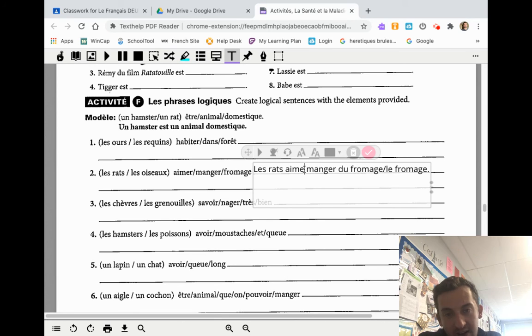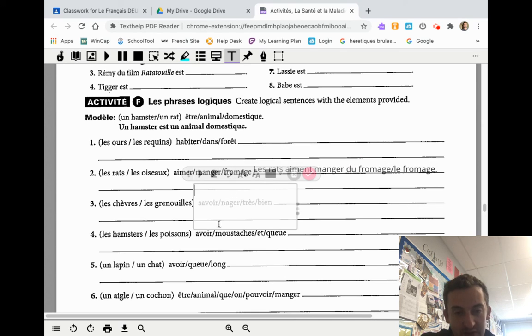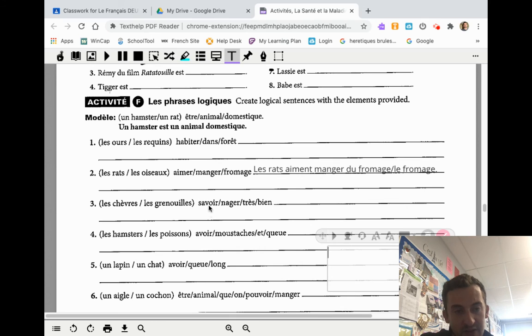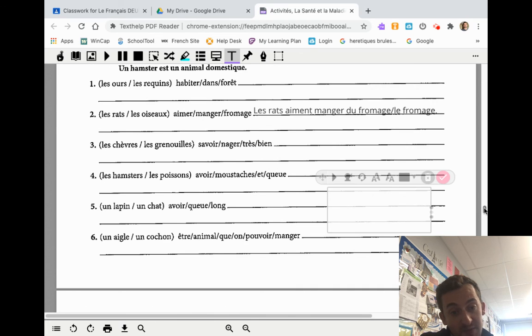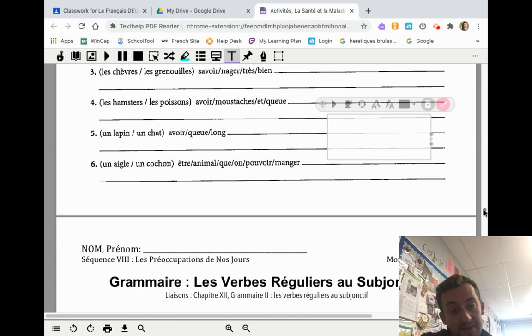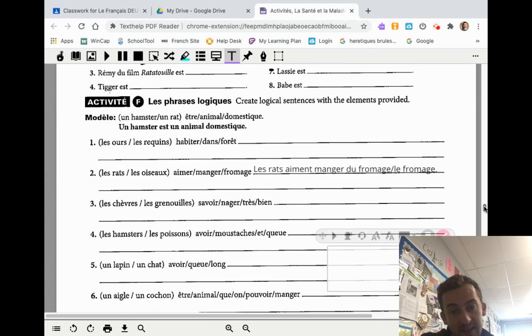Les rats. Oh, I messed it up. I messed up the conjugation of aiment, A-I-M-E-N-T. D'accord? So just watch out for those things. If you're not sure how to, for example, conjugate savoir, look it up. French is sometimes just about using your resources. D'accord? And that's it for these activities.